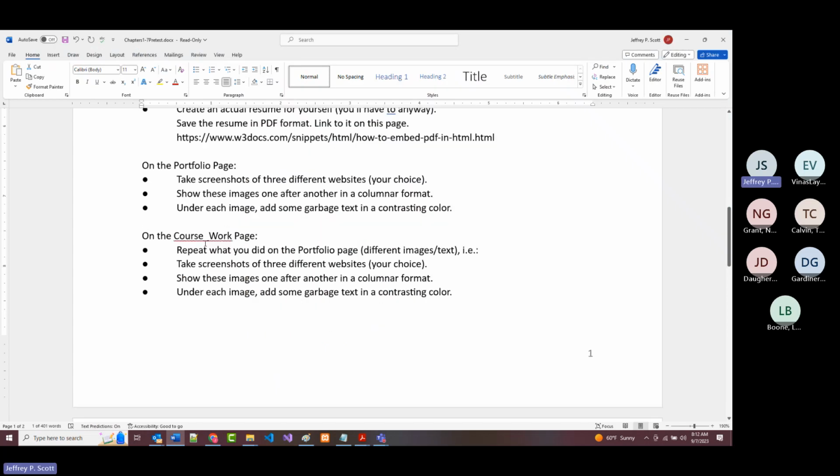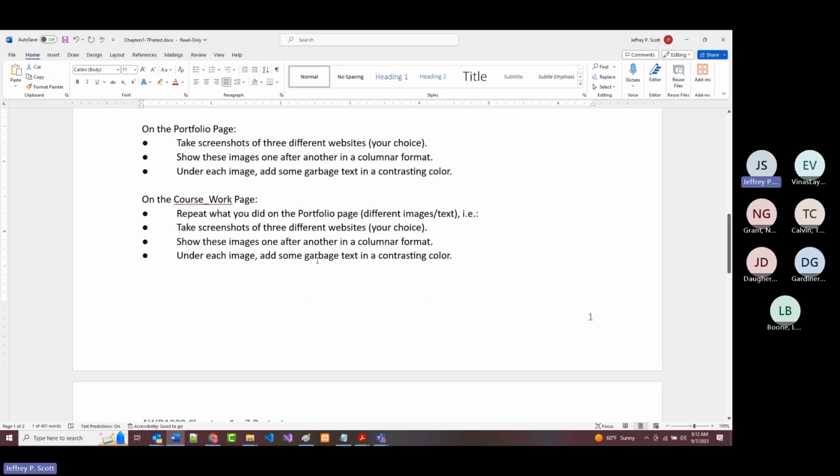All right. On the portfolio page, I'm asking you to try to do something here. Take screenshots of 3 different websites. They can be yours if you've ever done any. You could just take pictures off the internet and then show these images one after the other. Try to use a columnar format that we just talked about. Under each image, add some garbage text.